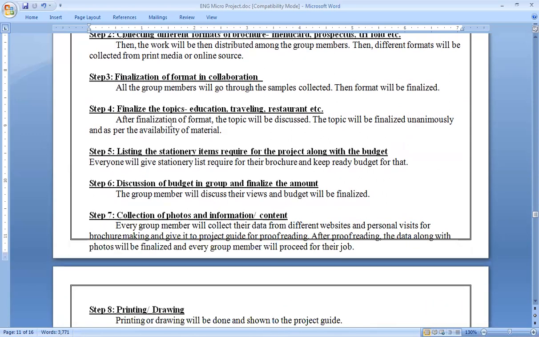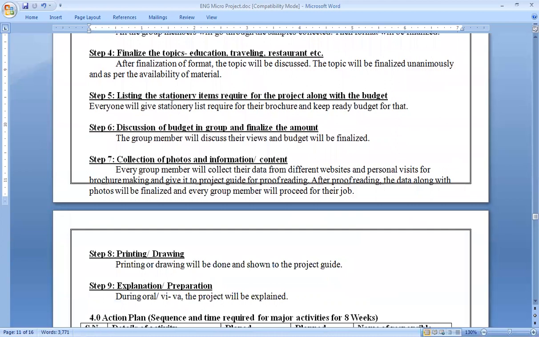Step number 4, finalize the topics. That is, whether you have to prepare a brochure on education, traveling, restaurant, you have to finalize. So after finalization of format, the topic will be discussed. The topic will be finalized unanimously and as per the availability of material. Step 5, listing the stationery items required for the project along with the budget.